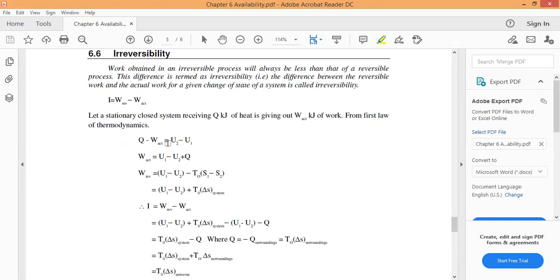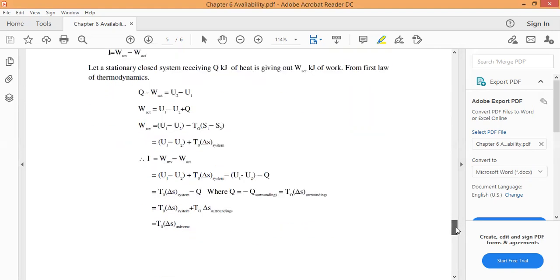Let a stationary closed system receive Q kilojoules of heat and give out W kilojoules of work. From the first law of thermodynamics, Q minus W is U2 minus U1. We take W actual. For reversible work we write T naught into (S1 minus S2). Putting it into the equation, we get U1 minus U2 plus T naught into delta S system minus W actual.